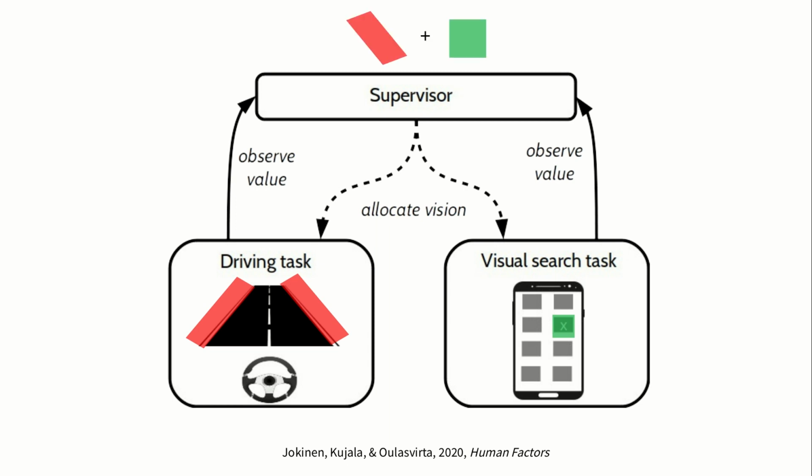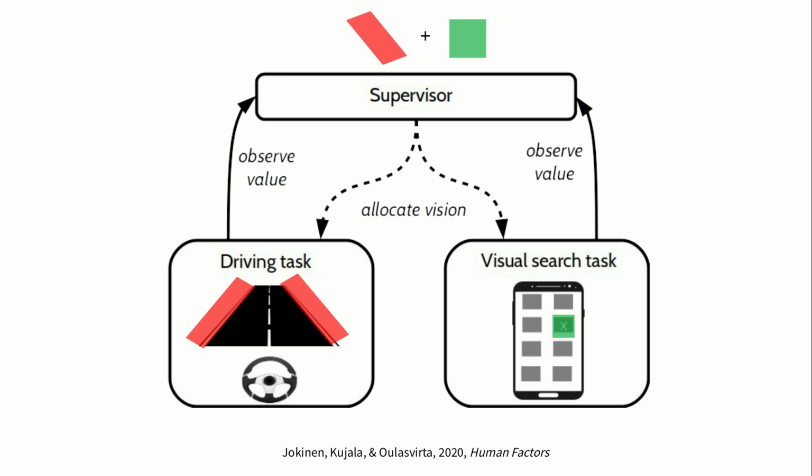The supervisor's goal is to maximize the joint task gain. Because the driving task receives negative value only when the car is outside of the lane boundaries, and because the visual search task receives positive value only when the search task is complete, the supervisor will attempt to follow a policy that keeps the negative value from the driving task minimal while maximizing the positive value from the search task.